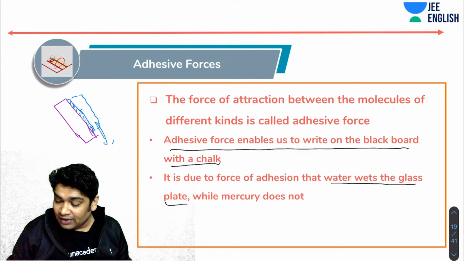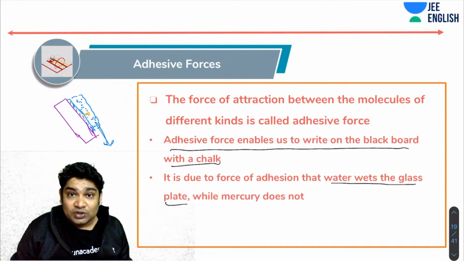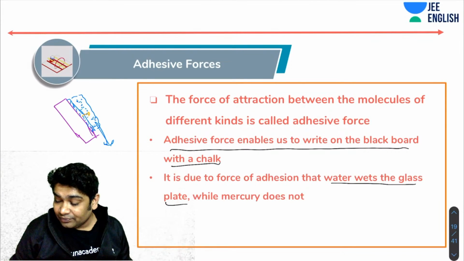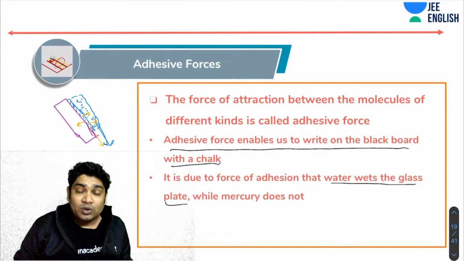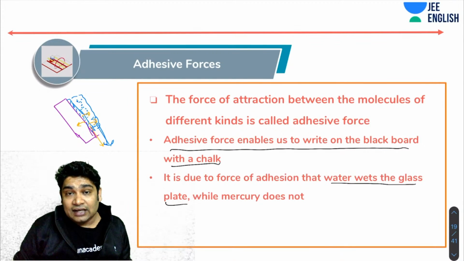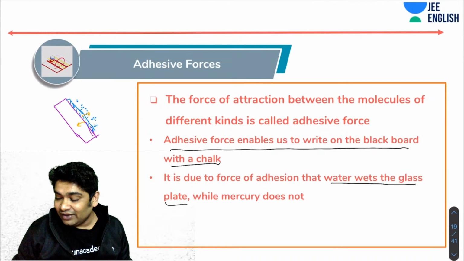This layer is being pulled by the force of gravity, and so every molecule is pulling the molecule near it also. However, when these molecules are trying to pull this layer, this layer is feeling two forces. One, the molecules which are falling. So the force of gravity plus the force due to these molecules plus the force due to this glass. Now the glass and water adhesive force is very strong, and that is why these molecules are able to remain in touch with the glass, while this entire layer will flow away.